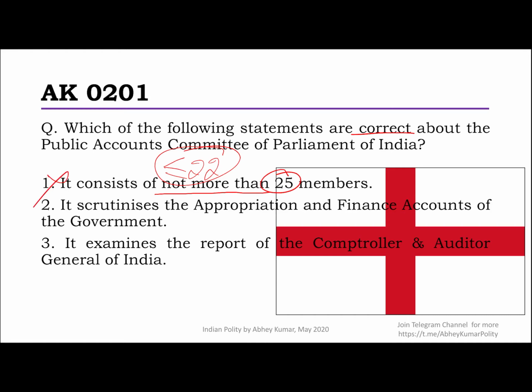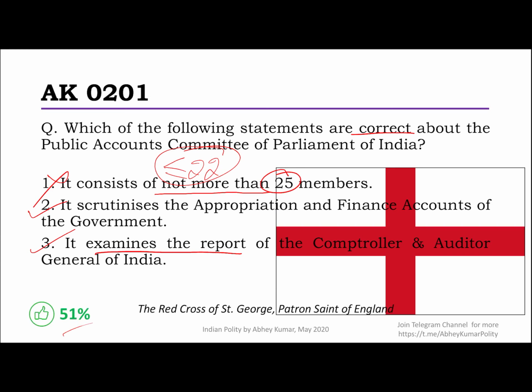Then second one says it scrutinizes the appropriation and the finance accounts of the government. Absolutely correct. This is the main activity, and ultimately this finance accounts and appropriation accounts, it's largely based on the examination of the report of the CAG of India. So both of these are correct statements, shouldn't have been that difficult.